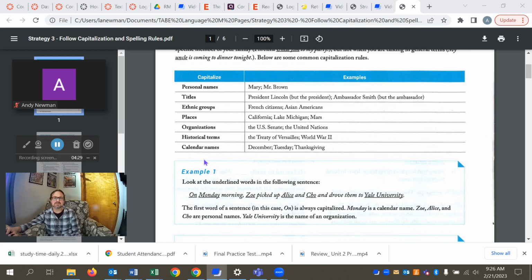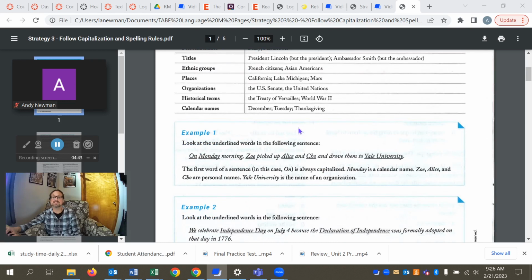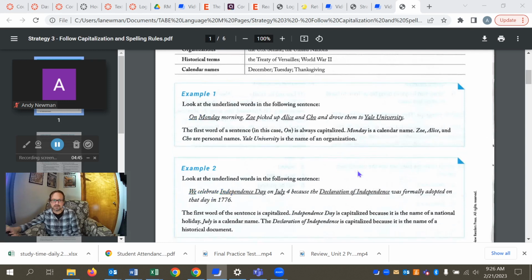And calendar names, which I've already sort of addressed, but months, days of the week, and then certainly the holiday. If I said Thanksgiving dinner, I would not capitalize dinner. It's not part of the proper name, but certainly the name of the holiday is. All right, we've got a couple of examples here to show off some capitalization.